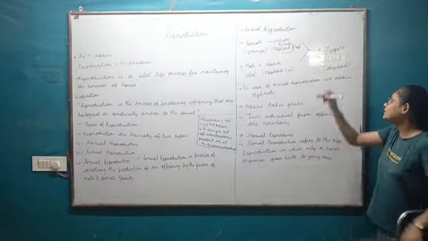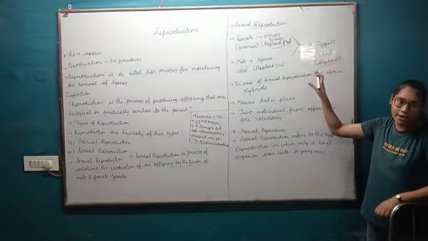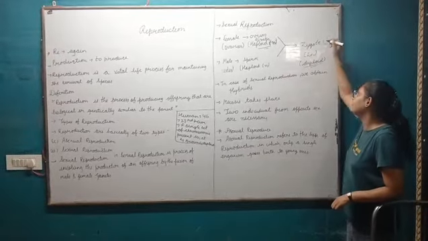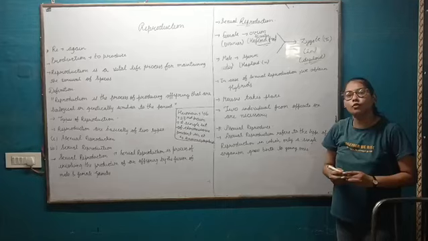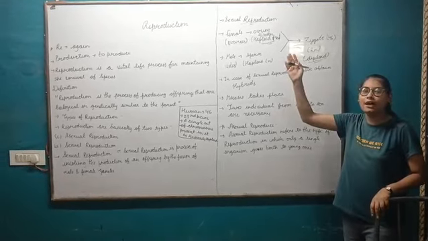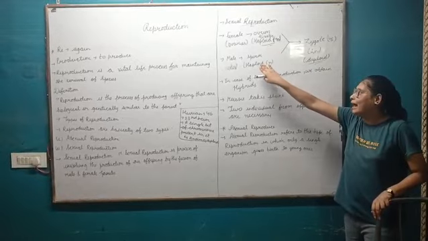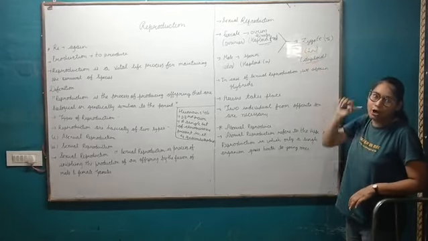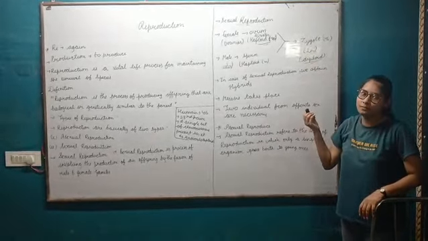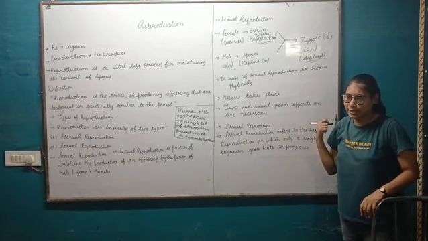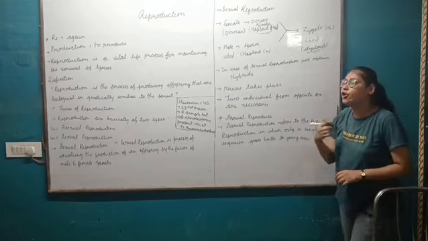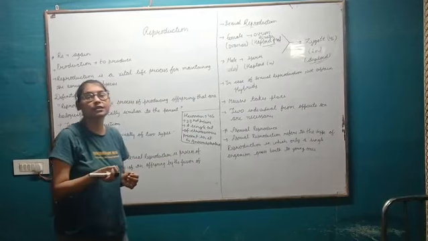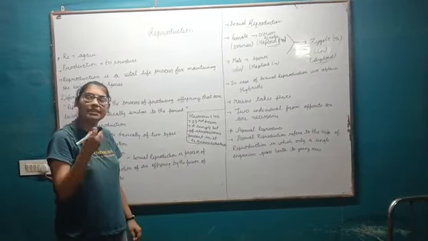The zygote has 2n number of chromosomes and it is diploid. If we are talking about humans, the human zygotic cell has 46 chromosomes, because half of the chromosomes come from the ovum, 23, and half come from the male cell, 23. So the zygote becomes diploid in nature, which has 46 chromosomes in babies. Okay? In sexual reproduction, we obtain hybrids. What is the meaning of hybrids? Hybrids are individuals which have the characters of both male and female.